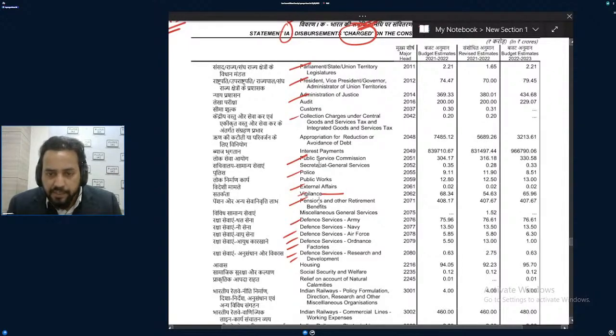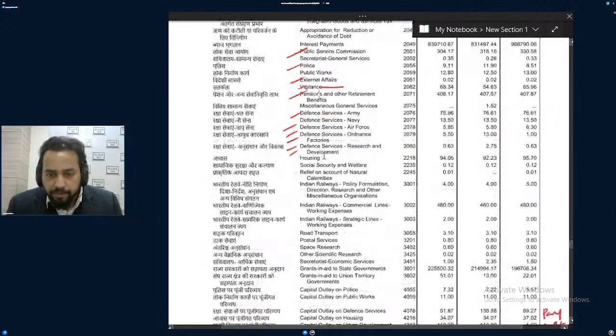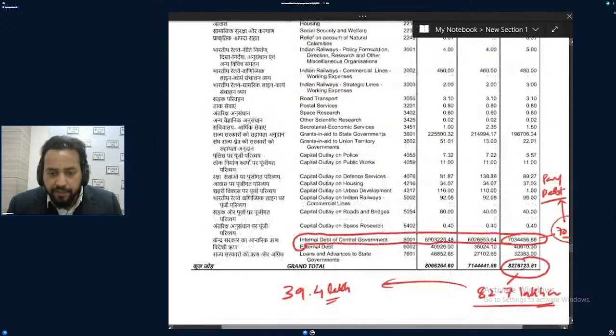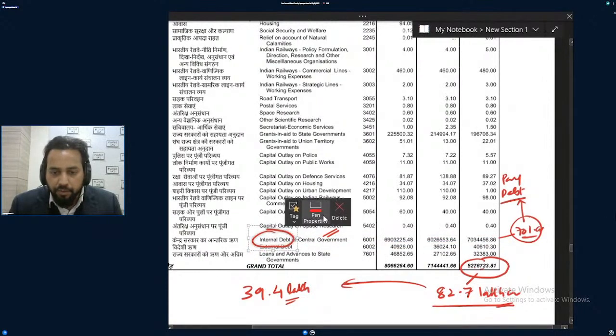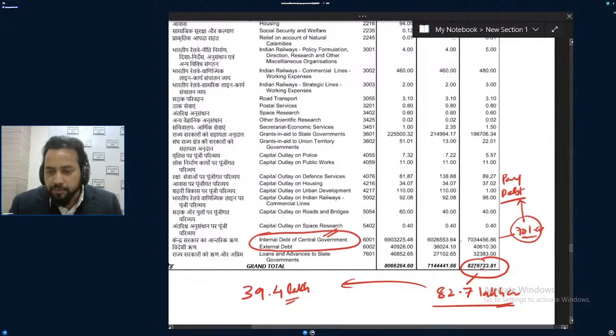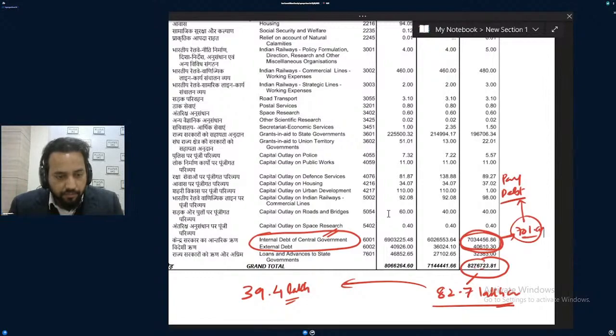So this much money is charged upon, and the government's internal debt of the central government, whatever loan, whatever debt was taken by the government, as well as external loan, I should count both, internal loan as well as external loan of the central government, which is like this much money, 70.7, more than 70 lakh crore, will be charged upon. Got the point? Yes or no?